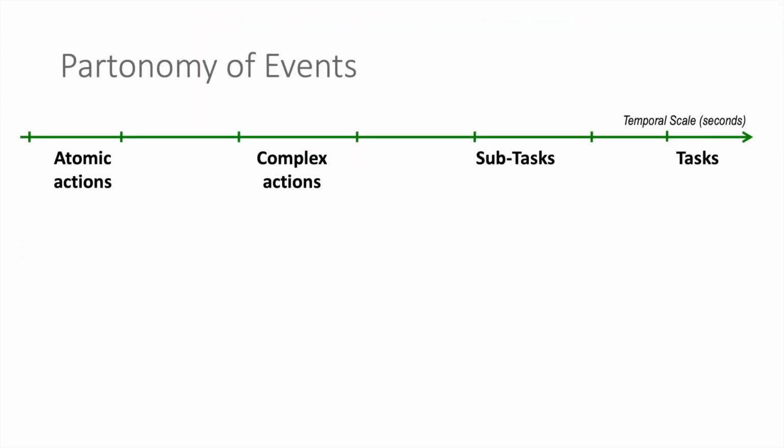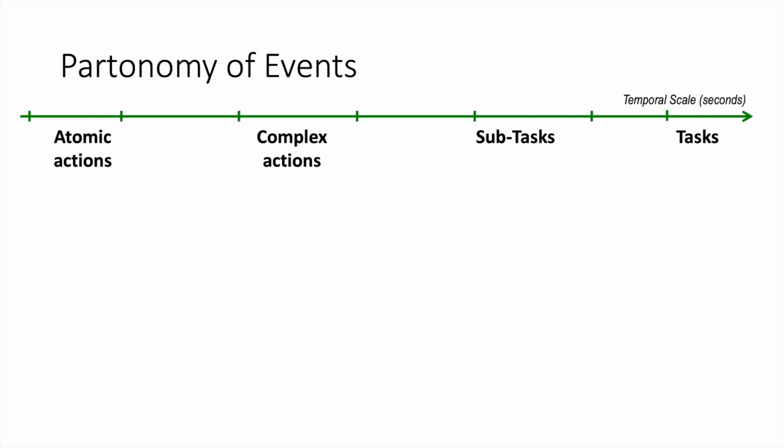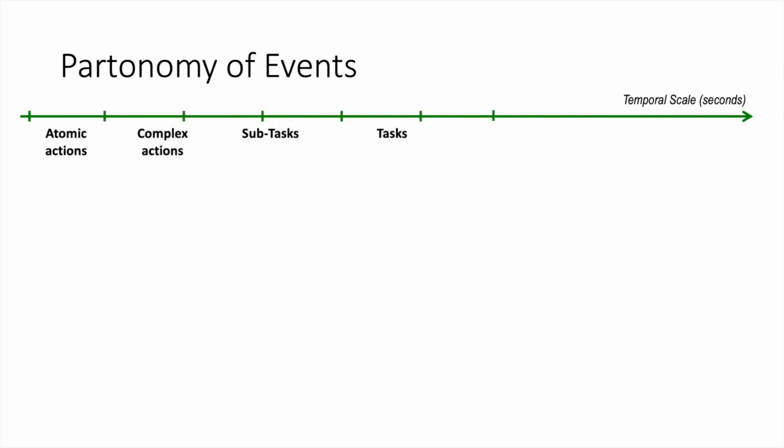The key observation here is that events are naturally organized in a hierarchy with part of relationships, with tasks composed of subtasks, and complex actions composed of atomic actions. But this composition doesn't end here, of course. We can see that this idea extends to very, very long events, including lifetime events and beyond.